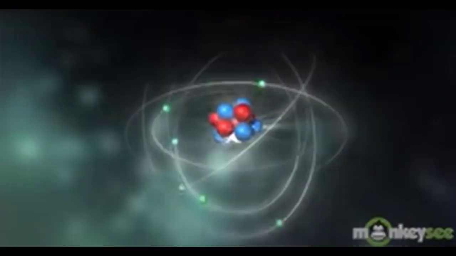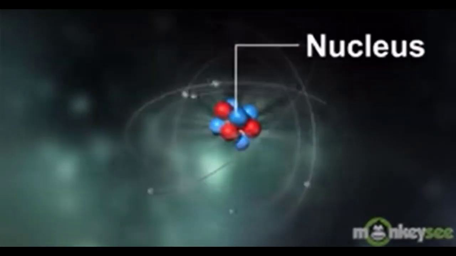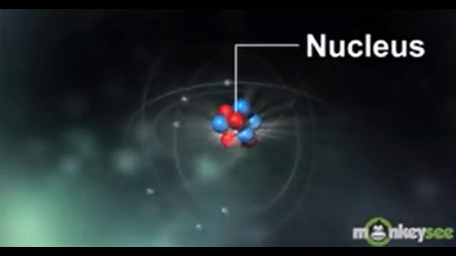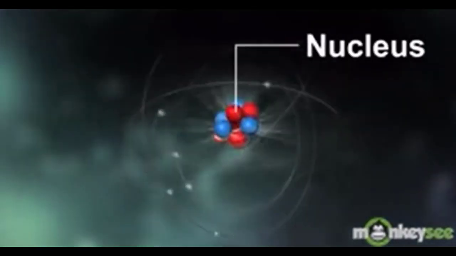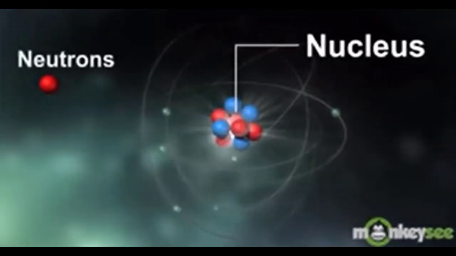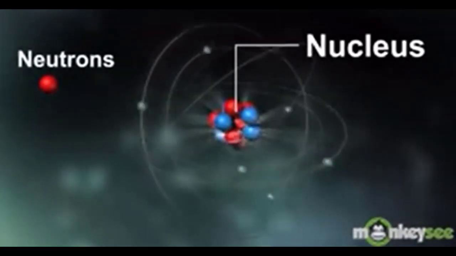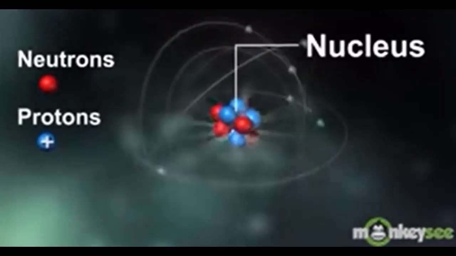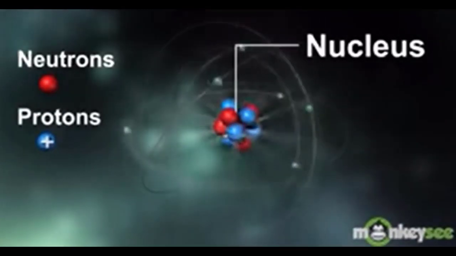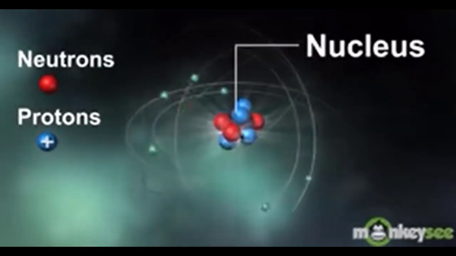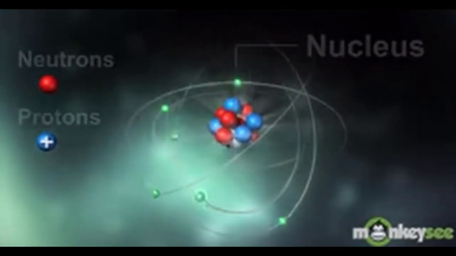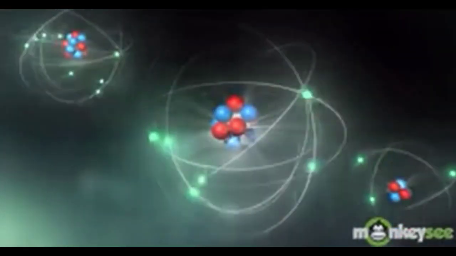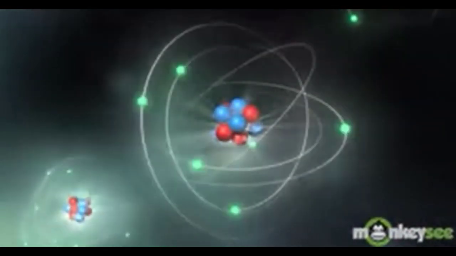So, in the structure of the atoms we can find the nucleus at the very center. The nucleus contains neutrons, which have a neutral electric charge, and protons, which are positively charged. The number of protons in an atom determines its physical properties. No two different elements have the same number of protons.